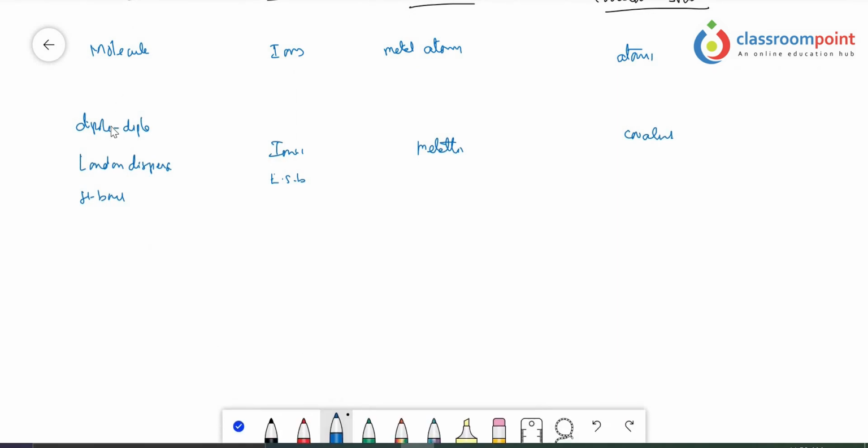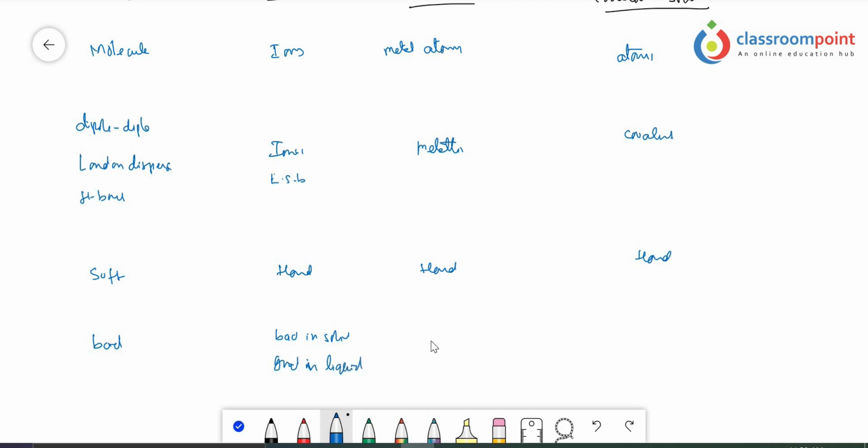And next, molecular solids are soft in nature, ionic solids are hard in nature, metals are also hard in nature, and covalent solids are also hard in nature. Molecular solids are bad conductors of electricity, ionic solids are bad conductors of electricity in the solid state, but good conductors of electricity in the liquid state.